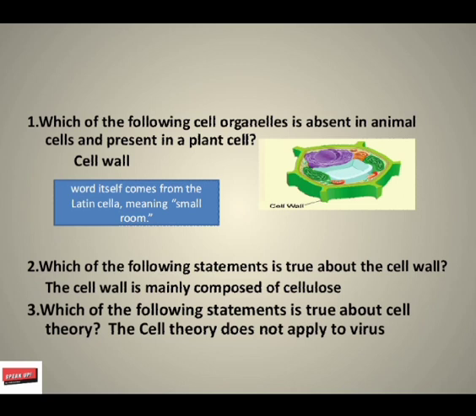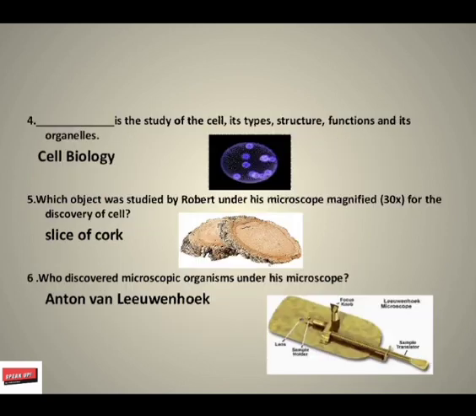Next, which of the following statements is true about the cell wall? Cell wall is mainly composed of cellulose. Which of the following statements is true about cell theory? The cell theory does not apply to virus. Next, dash is the study of the cell, its type, structure, function and its organelles. The correct answer is cell biology.